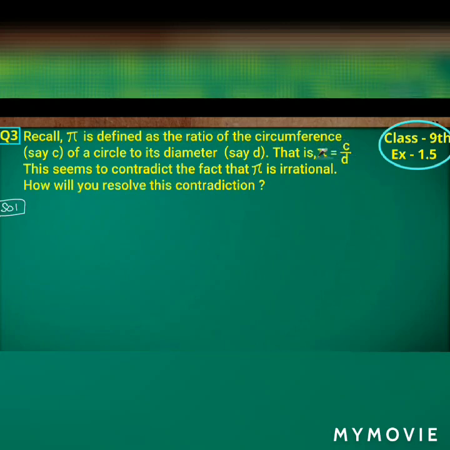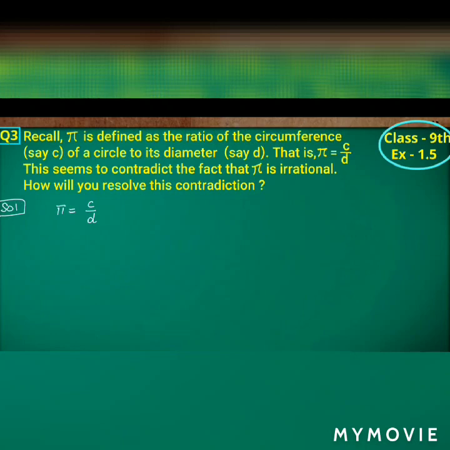If you observe here, we can conclude that there is no contradiction. When we measure the length with a scale or any other instrument, we obtain only an approximate rational value, isn't it? So we never obtain an exact value. For this reason, we may not realize that either C or D is irrational.